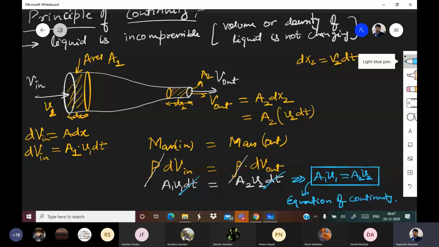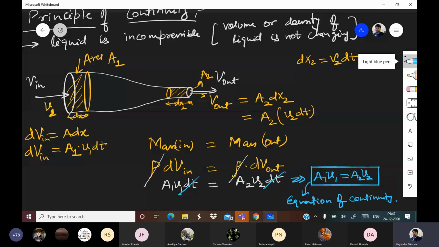And when is it applicable? It is applicable only when the liquid is incompressible. Try to understand, we cancelled rho from both sides. If you pay attention, we cancelled rho from both sides very easily and comfortably. How could we do this?